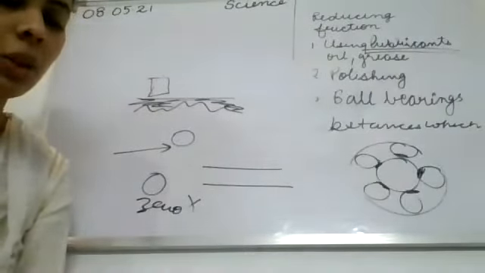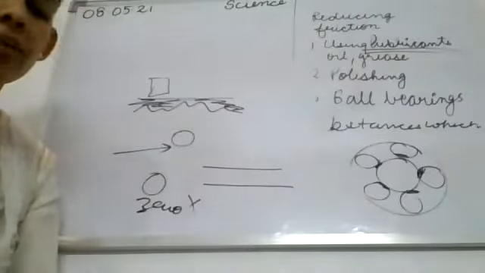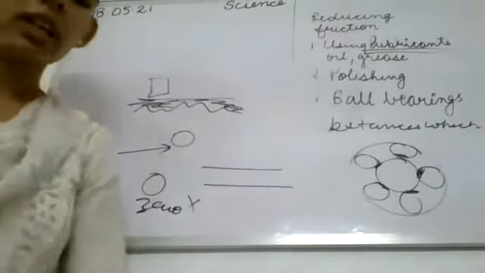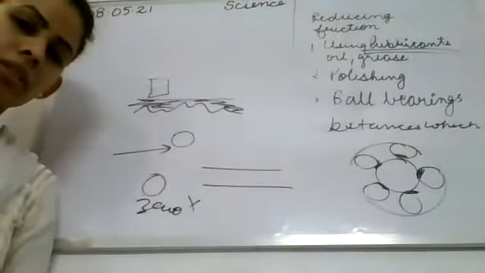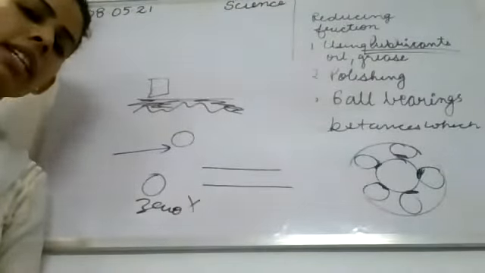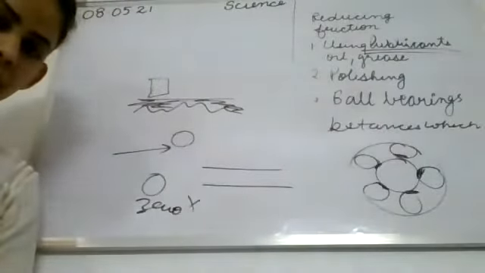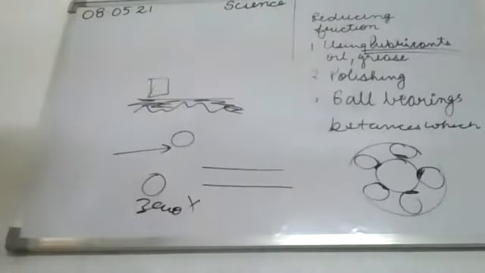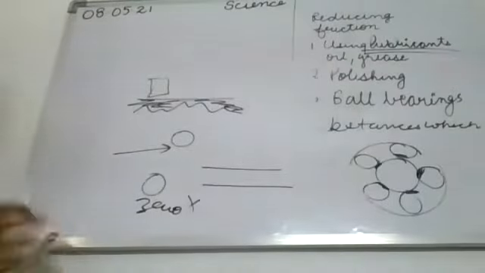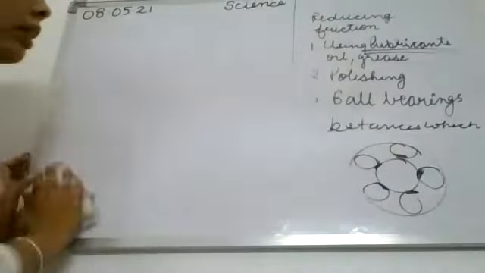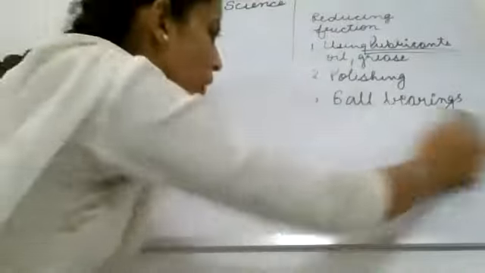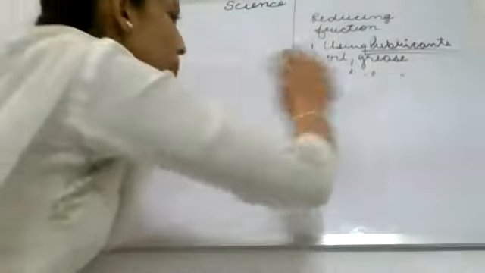Done. So next is 12.5, that wheels reduce friction. This is the concept that we have done yesterday, when we discussed the types of friction. We also compare the sliding friction. So among static, sliding, and rolling, which is more?